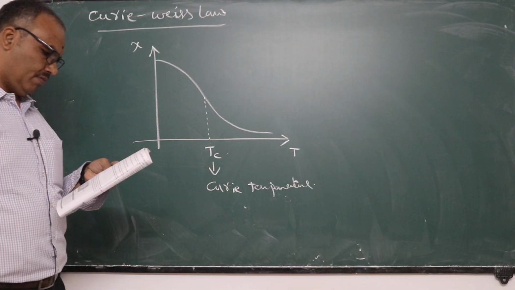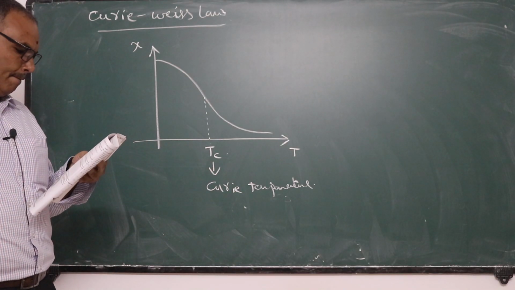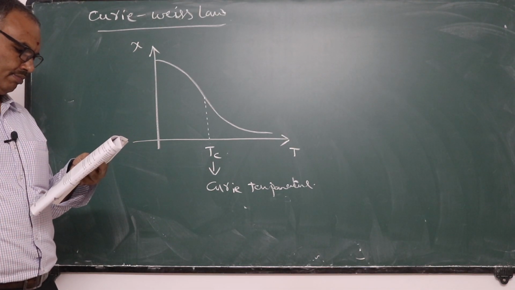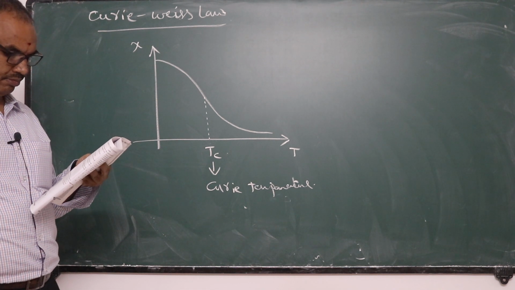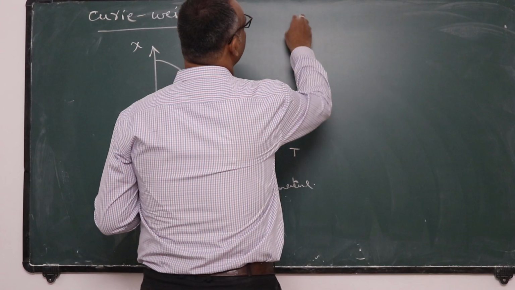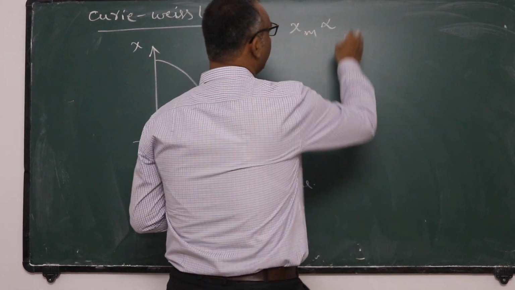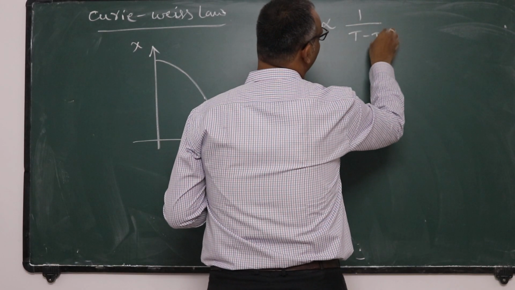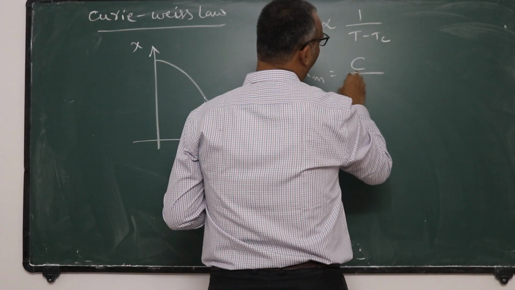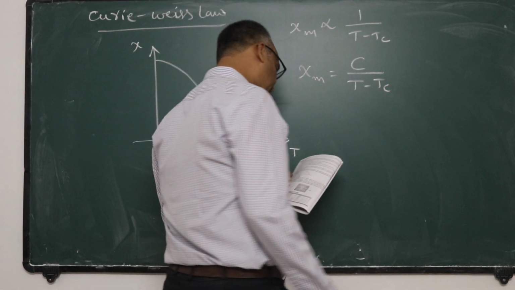According to this law, above the Curie temperature, ferromagnetic substances behave as ordinary paramagnetic substances. Susceptibility is proportional to 1 by T minus Tc. So susceptibility is equal to some constant C by T minus Tc. Here C is called the Curie-Weiss constant.